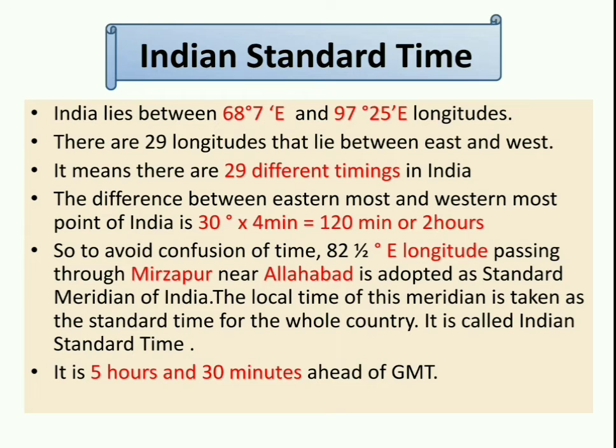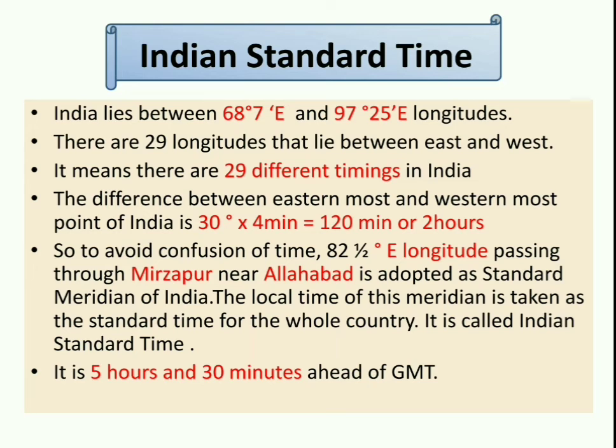So in order to avoid that, the central meridian, 82.5 degree east longitude, which passes almost through the center of India, through Mirzapur near Allahabad, has been adopted as the standard meridian of India. The local time of this standard meridian is taken as the standard time of India.